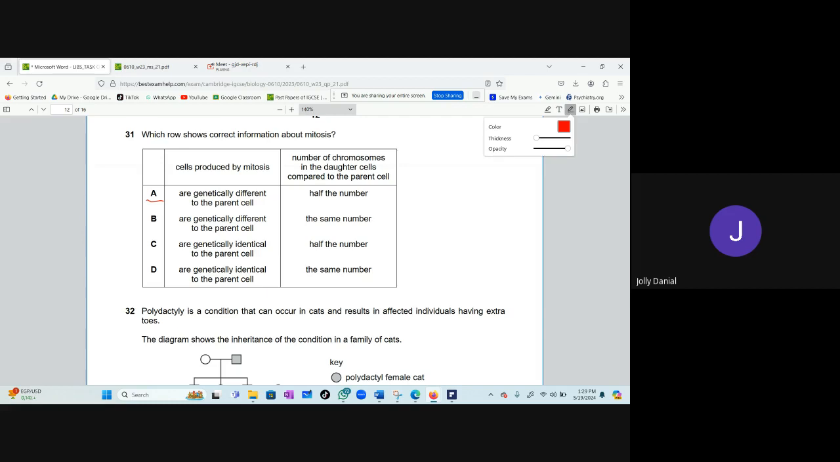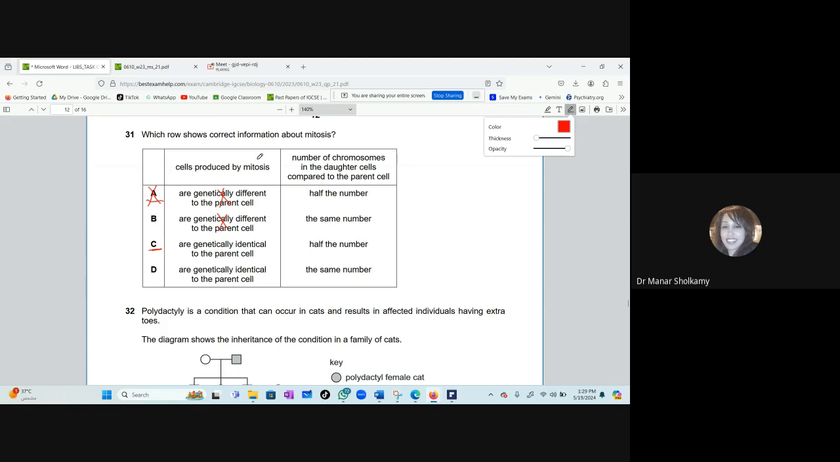No, no way. Mitosis does not produce genetically different cells. B, are genetically different to the parent cell. Again, do I continue even bothering with B? No, I will not even bother myself. C, are genetically identical to the parent cell. Okay, this can be right.